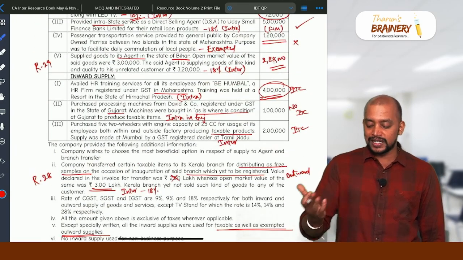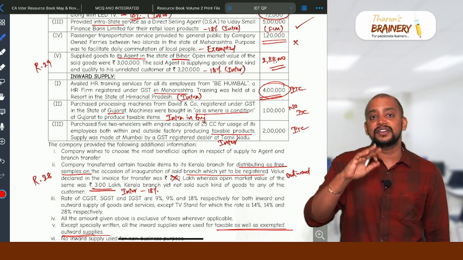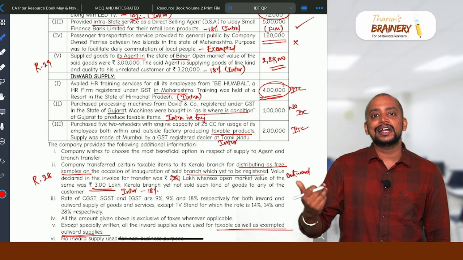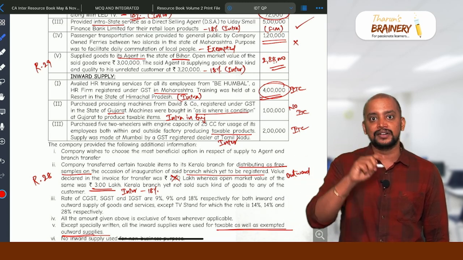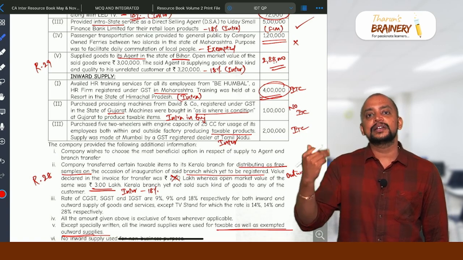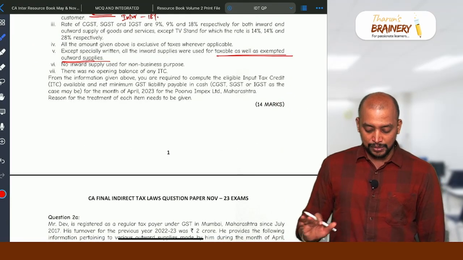So from this outward supply data, we got CGST, SGST, IGST, and thereafter you will avail ITC. Once you avail the ITC, we need to reverse the ITC proportionate to the 4 lakhs related value. Once we reverse the ITC, the remaining ITC is available for utilization against the liability. So net GST payable will be taken.